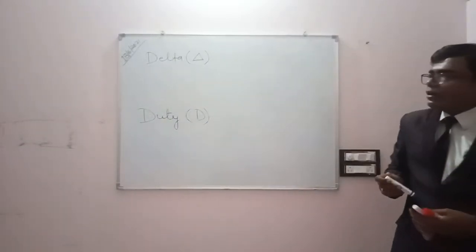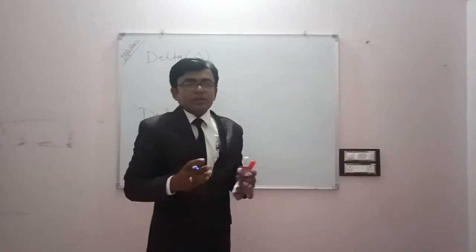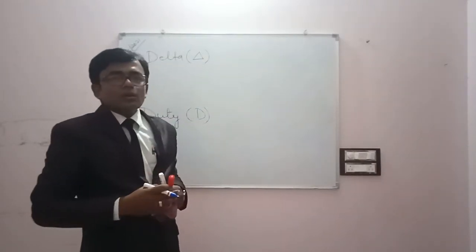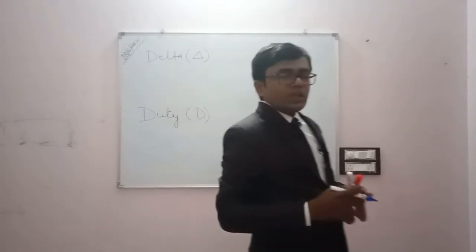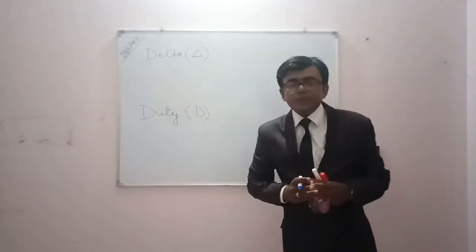So what is delta? Delta is the total depth of water which we provide to the field for the growth of the crops in the entire base period.